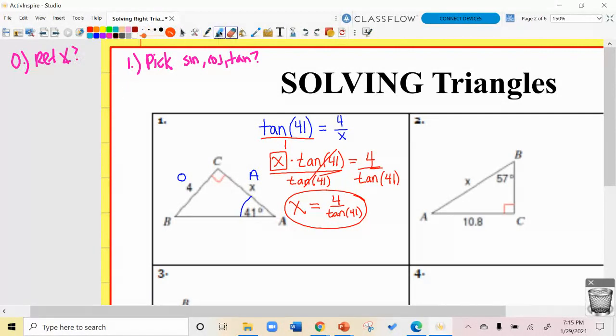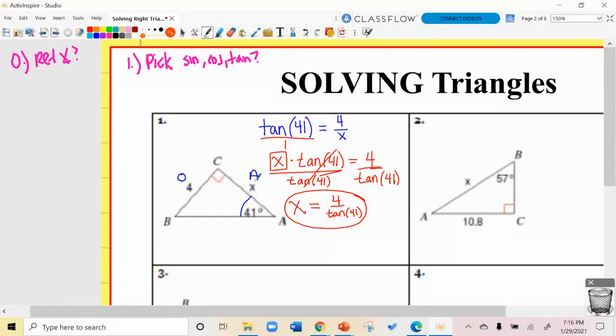So I chose down here, number 1, to use 41 as my reference angle. In relation to that, 4 is opposite and x is adjacent. This is the hypotenuse, but there's nothing on it, so it's not going to help me. I've set it up and said the tangent of 41 degrees equals 4 over x.